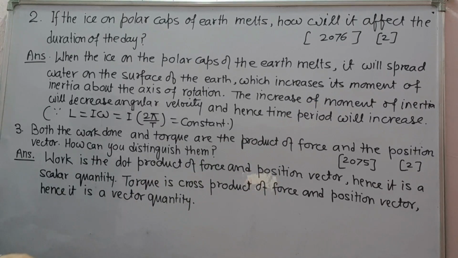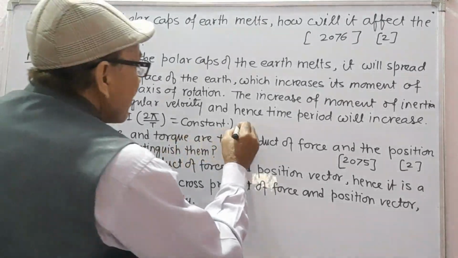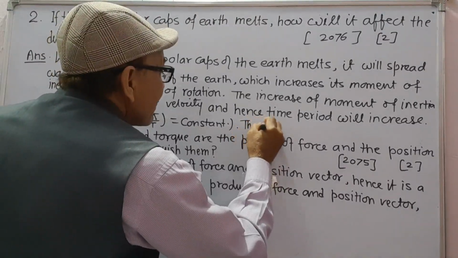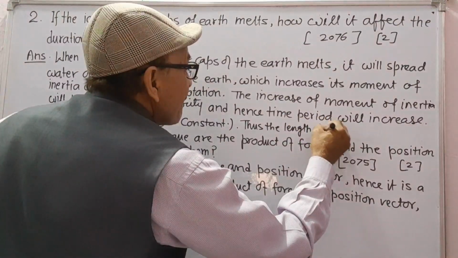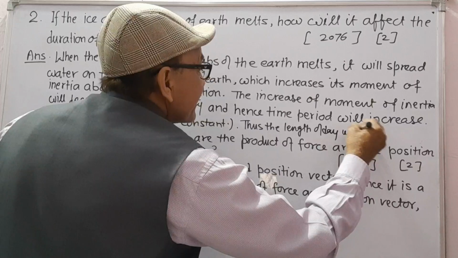increase the time period, that is, length of the day will be increased because from the law of conservation of angular momentum, L is equal to I omega is constant and omega is 2 pi by T. When I increases, omega decreases. When omega decreases, time period increases. So, the length of the day will be increased. Thus, the length of day will increase.